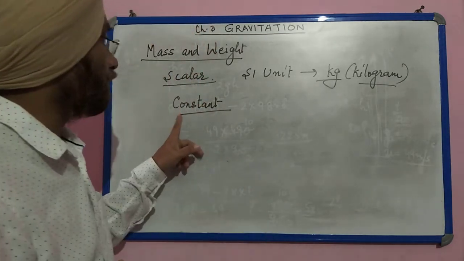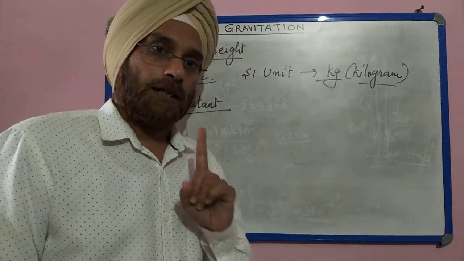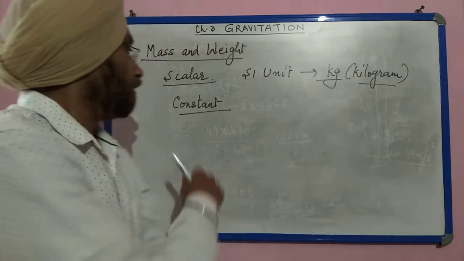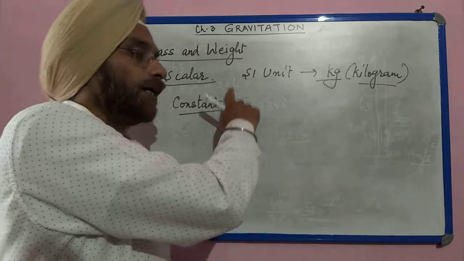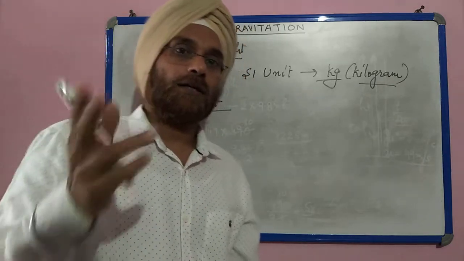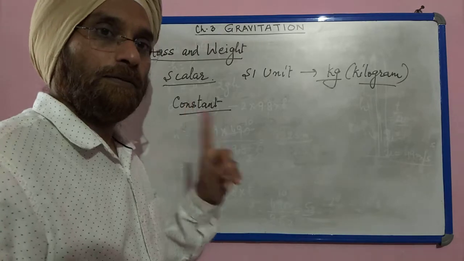For example, if we take one quantity of rice on earth, its quantity will be 1 kg, and if we take this quantity of rice or sugar on the moon, even then its value will remain 1 kg.